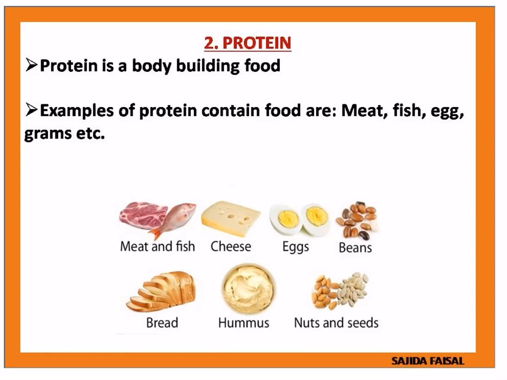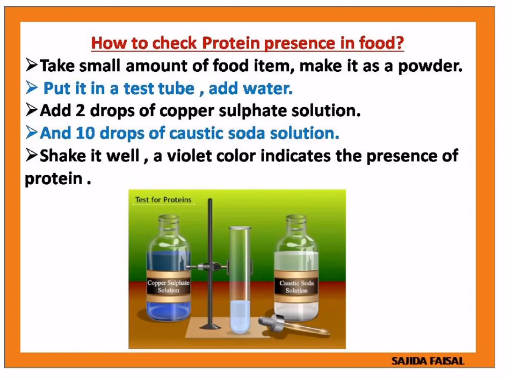The next one, protein. Protein is a body building food. If you are eating protein containing food items, our body will grow. That means body built. Examples of protein containing food items are meat, fish, egg, grams, beans, and many nuts and seeds. These contain protein. Then we have to know how to check the presence of protein.